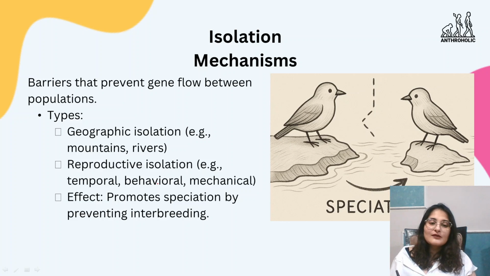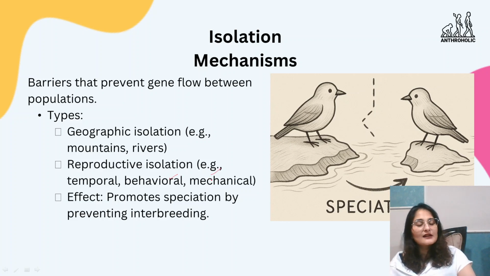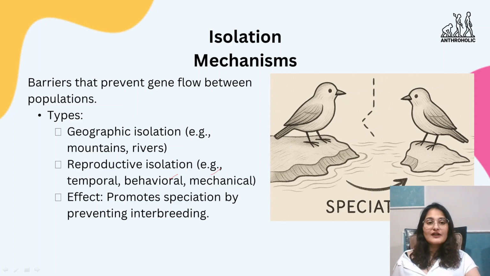Reproductive isolation, it may be behavioral. The species' behaviors are different. The mechanical differences are there. There are temporal differences. Any form of difference can be there. Different mating behaviors maybe. So that leads to different species of birds having different songs or different dances. That is behavioral impact.